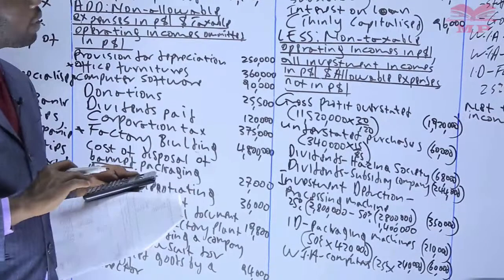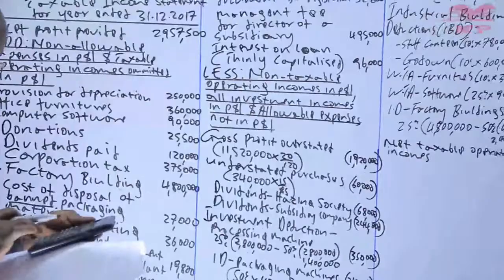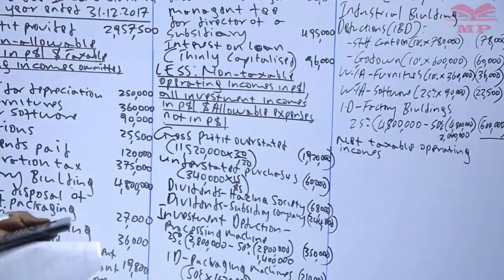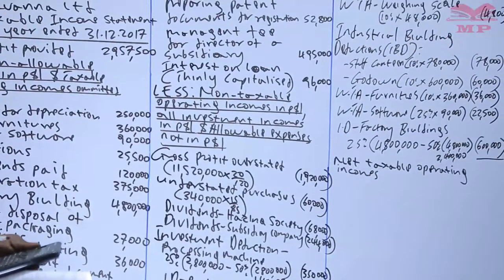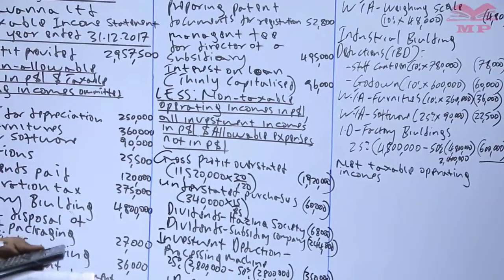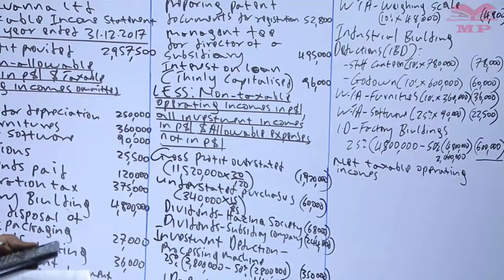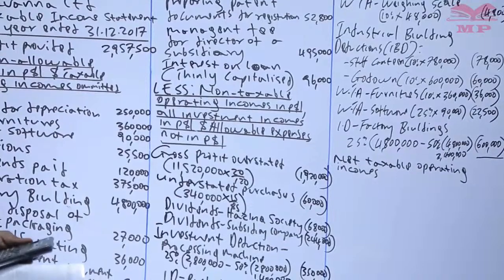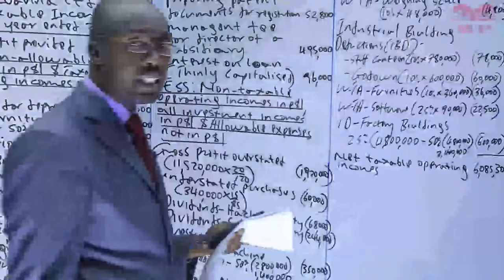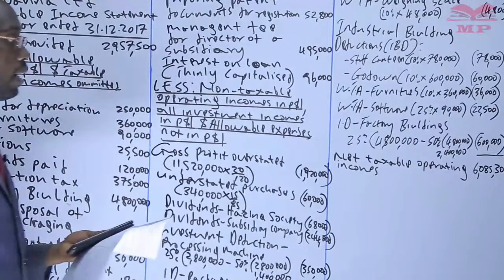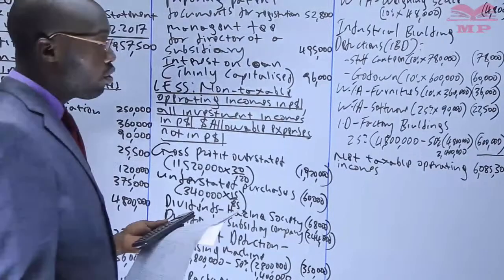We minus 4,800. We minus 78,000. We minus 60,000. We minus 36,000. And that gives the taxable operating income for the company. And we said, since it is positive, you don't stop there.